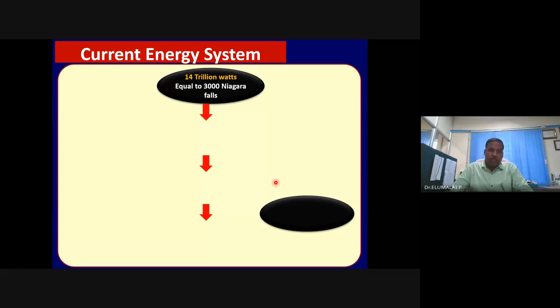I collected this data at least 1 year, 2 years ago. In the last 1 or 2 years, this 14 trillion watts of energy would have risen, at least to 15, definitely. Because industries are growing, domestic use is growing, cities are expanding, deforestation, land is being converted into residential and industrial places.